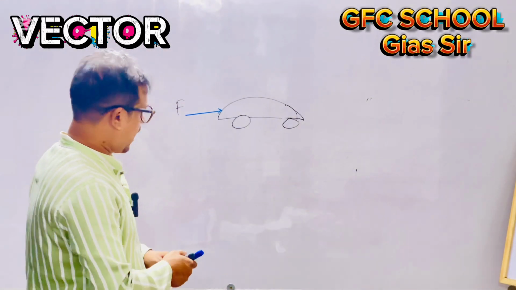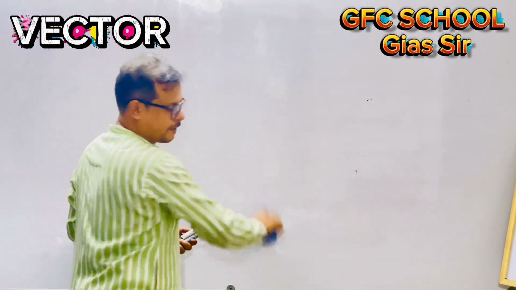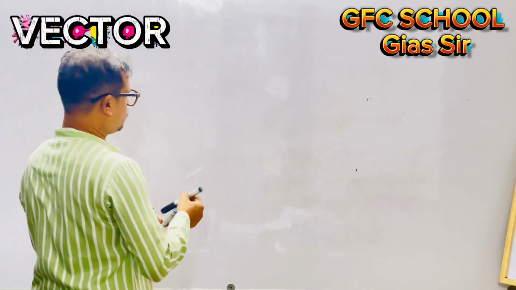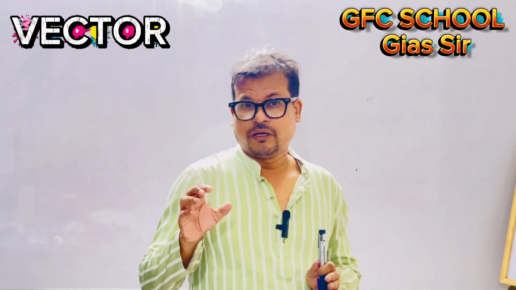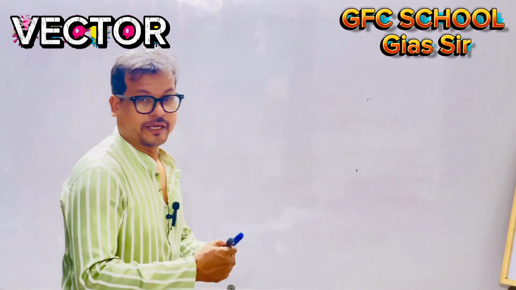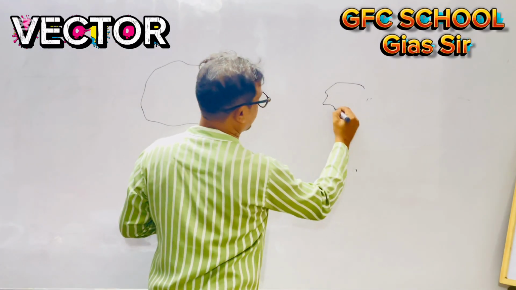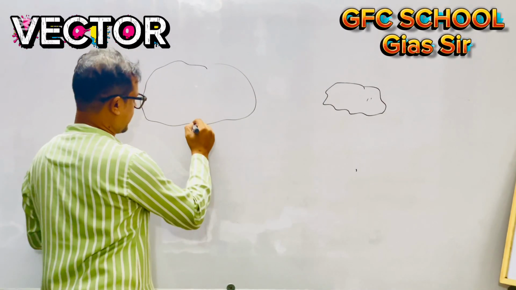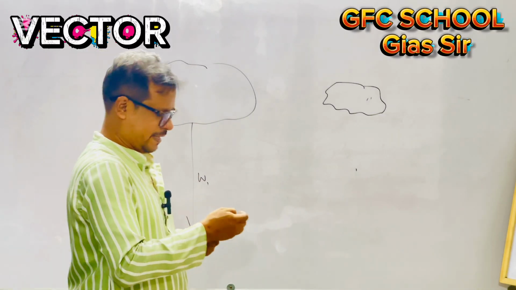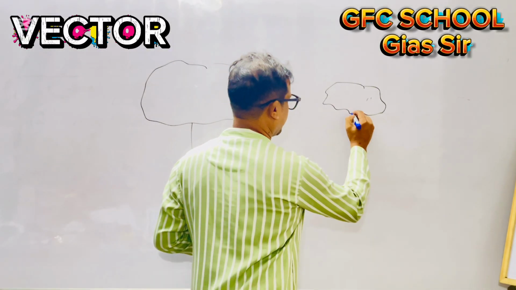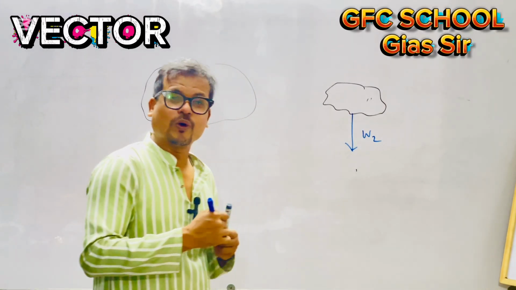Now if I actually show a sign, look, and most books don't explain this, guys. It's my personal system. So this is an object, and this is an object, and it has been shown by this sign, say W1, and if I show this such way, then W2, what will you consider?